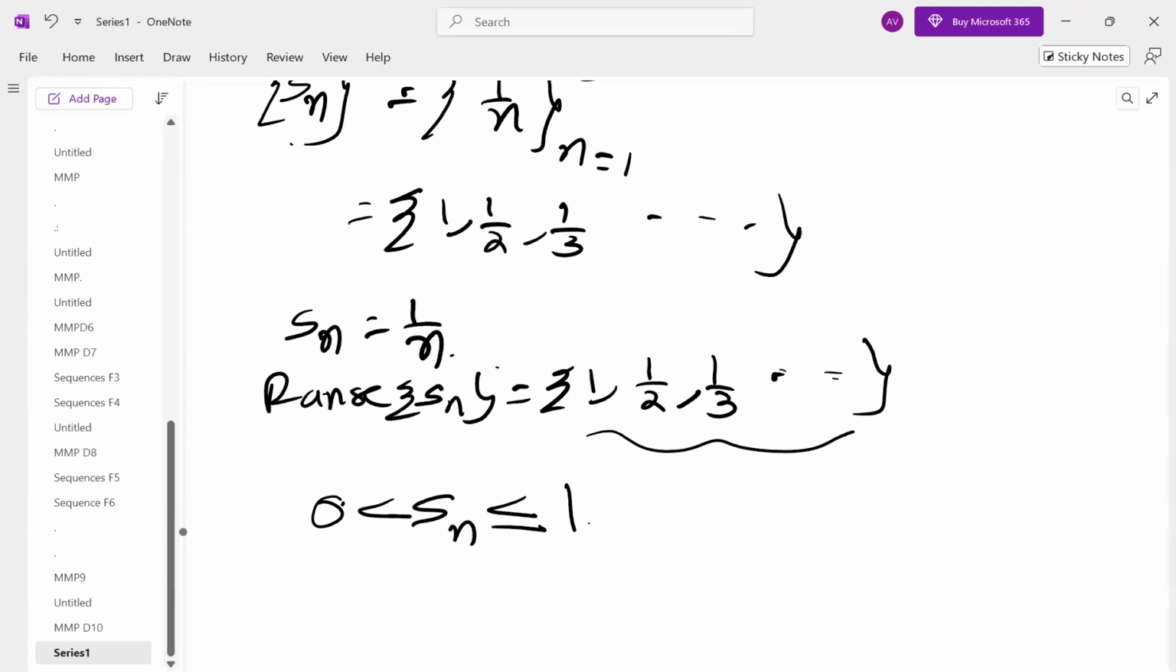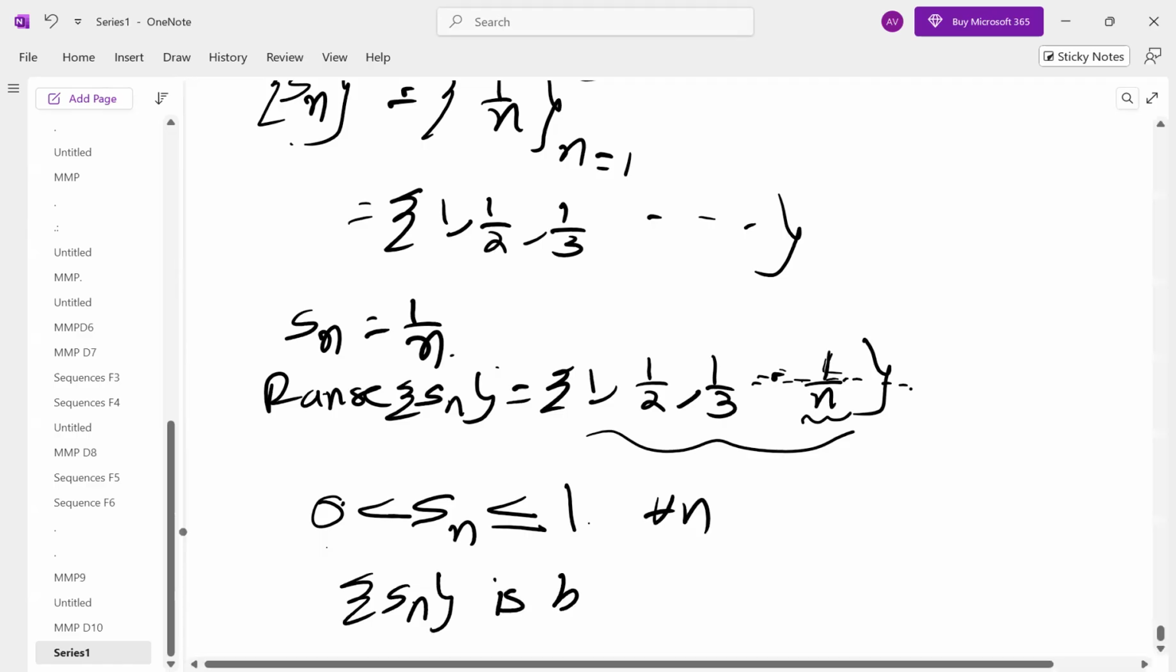Whenever it is decreasing, as I told you earlier in the technique of finding lower bound and upper bound, the first term will be the upper bound, and the limit of the nth term will give you the lower bound. The lower bound need not be in the set, and the upper bound need not be in the set. 0 is not there in this, but it is the lower bound. Therefore, the sequence Sn is bounded.